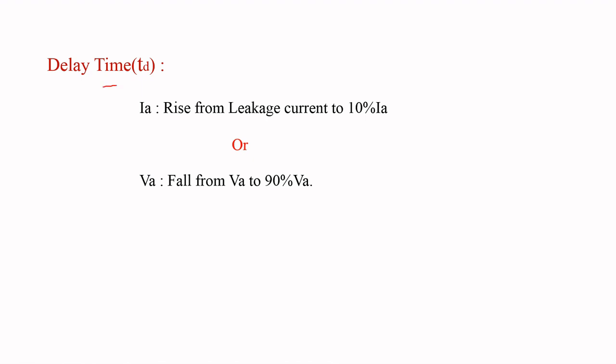Coming to delay time, the time taken by the anode current to rise from forward leakage current to 10% of the maximum anode current is defined as delay time, in terms of anode current. Similarly, in terms of anode voltage, the time taken by the anode voltage to decrease from the maximum value to 90% of the maximum value is delay time in terms of anode voltage.